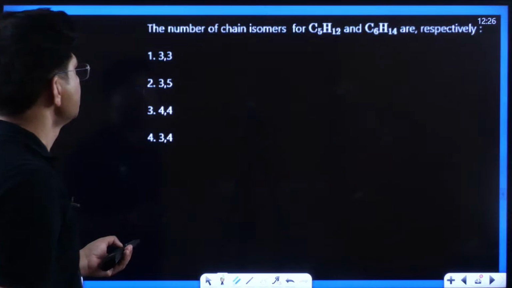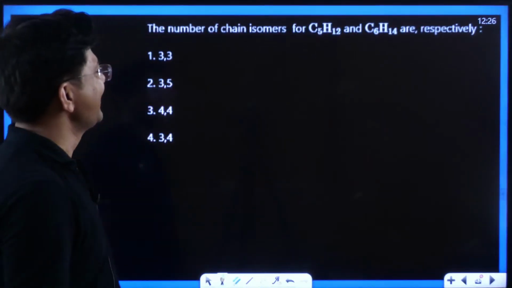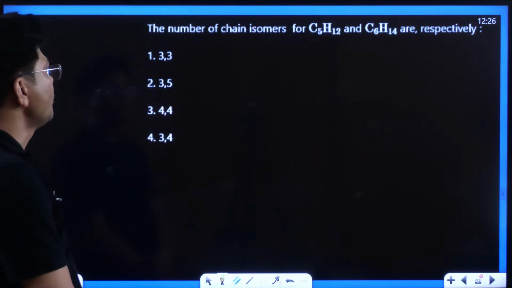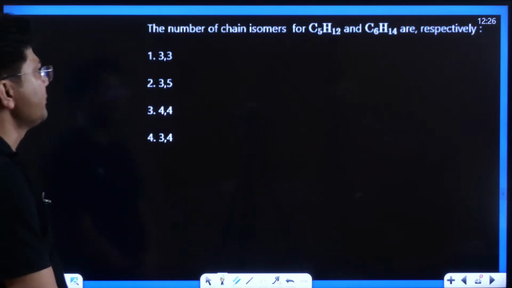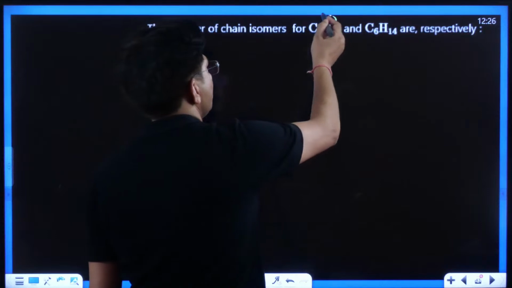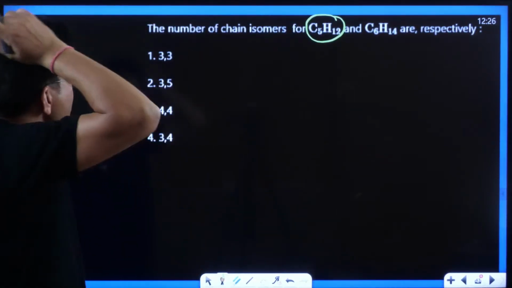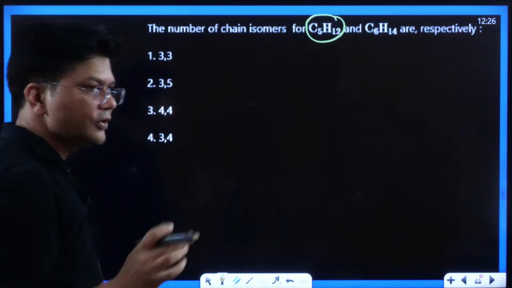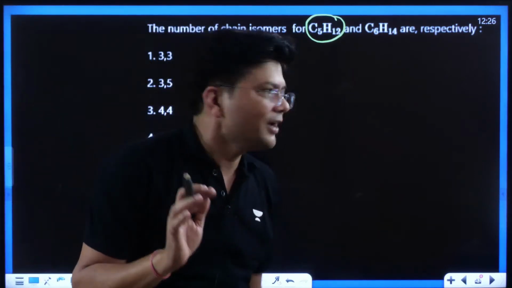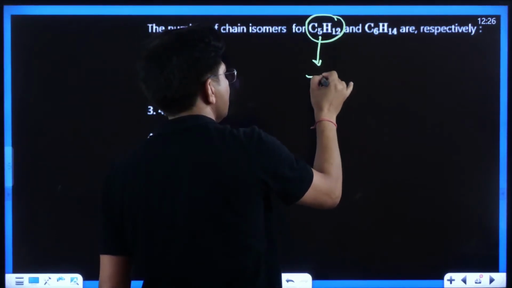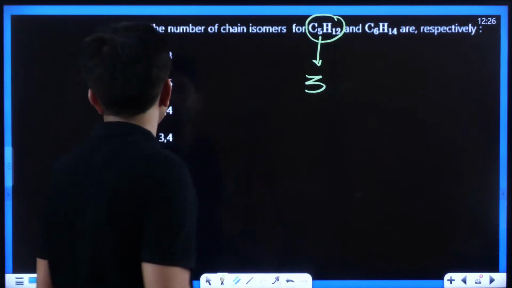Kids, another question. The number of chain isomers. Oh my God, chain isomers. This is going to be a really tough, lengthy question. For C5H12, we know very well, C5H12 has how many? C5H12 has 3 chain isomers. This we know very well. So the answer should start from 3.